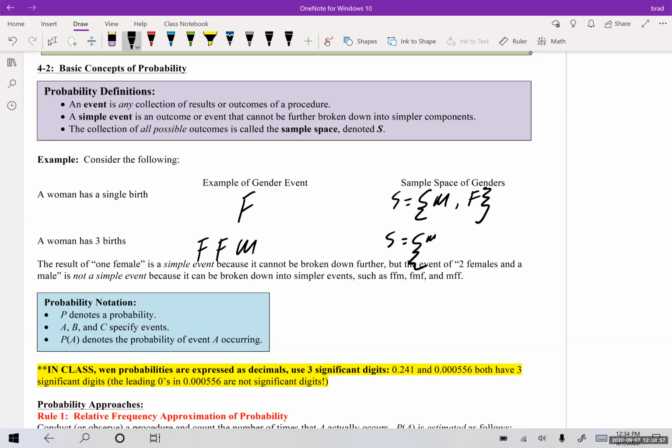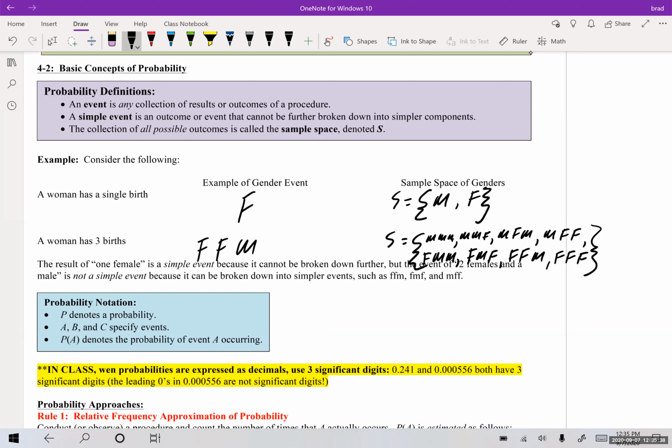So this could be male, male, male. Could be male, male, female. Could be male, female, male. Male, female, female. Female, male, male. Female, male, female. And female, female, male, and then female, female, female. So that's what could happen in this situation. If she had 3 births, it could be any of these. So that's called the entire sample space because that's everything that it could have been.